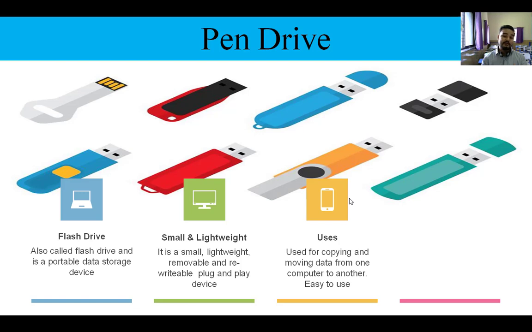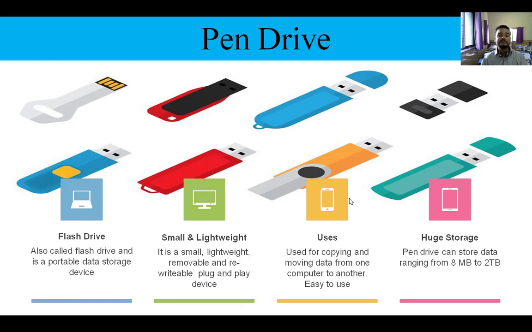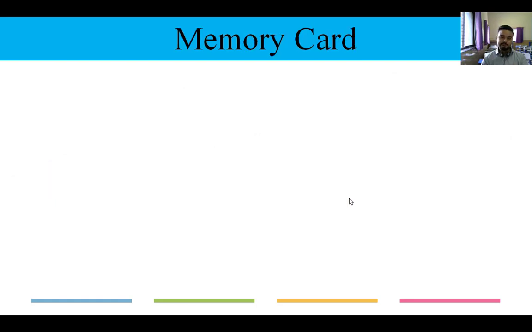Now what are the uses for this? For copying data from one computer to another computer. इस कंप्यूटर से दूसरे कंप्यूटर पे जाओ, दूसरे कंप्यूटर से इस कंप्यूटर में लेके आओ, या फिर अपना डेटा, पर्सनल डेटा स्टोर करने के लिए भी. And what is the storage? It has a minimum capacity of 8 MB to the maximum capacity of 2 TB. Where TB is there, MB is very small, TB is huge actually. So these pen drives can store 8 MB to 2 TB of data.